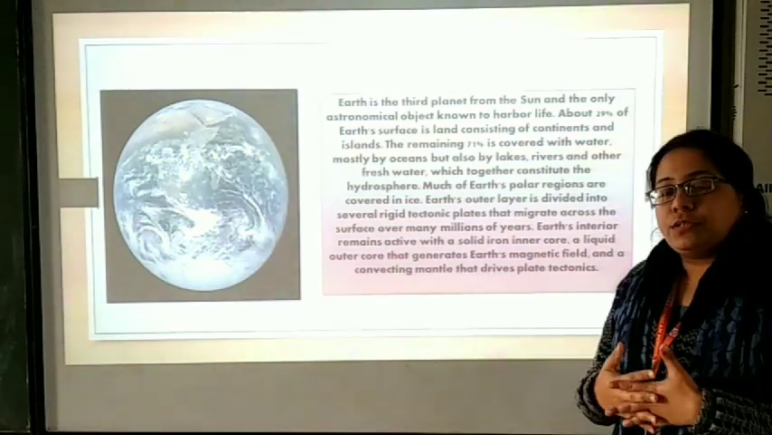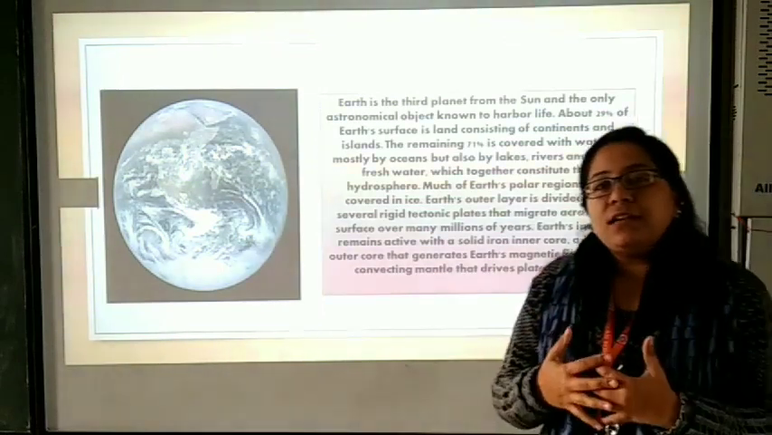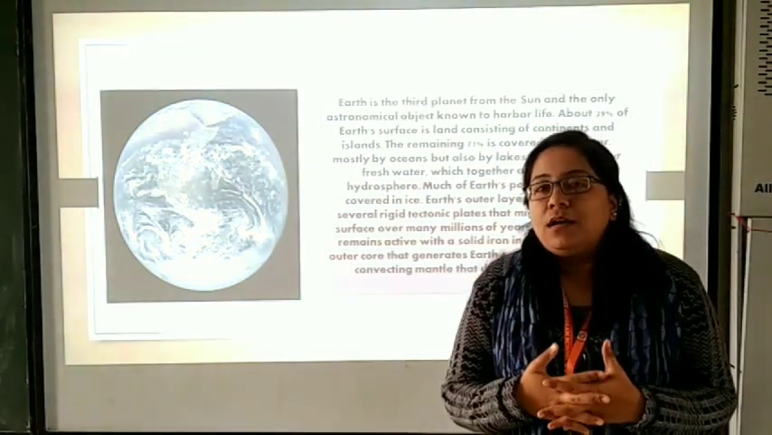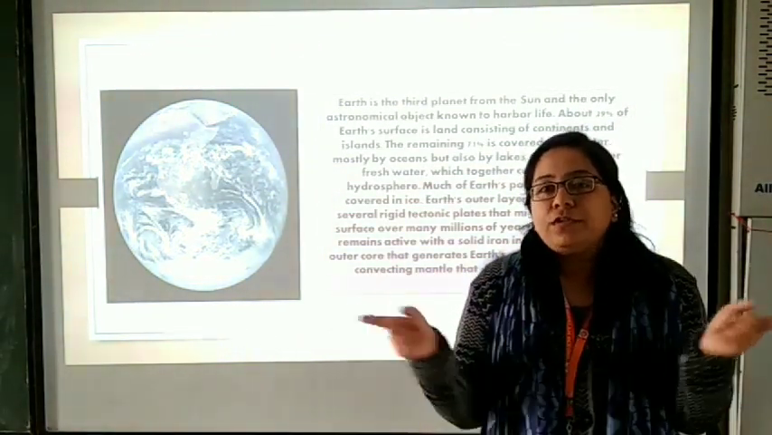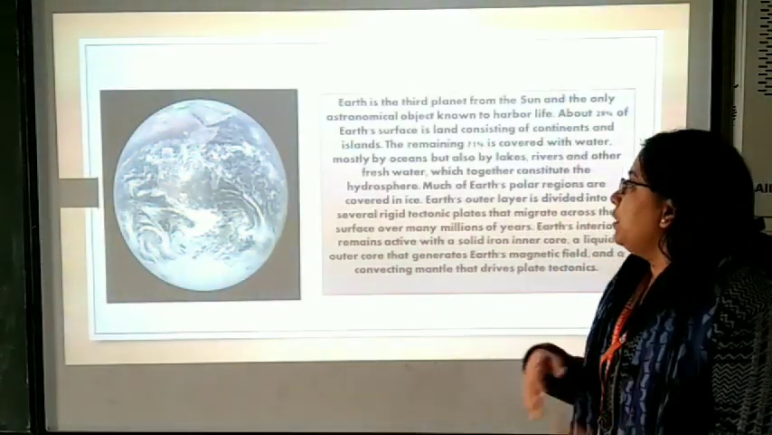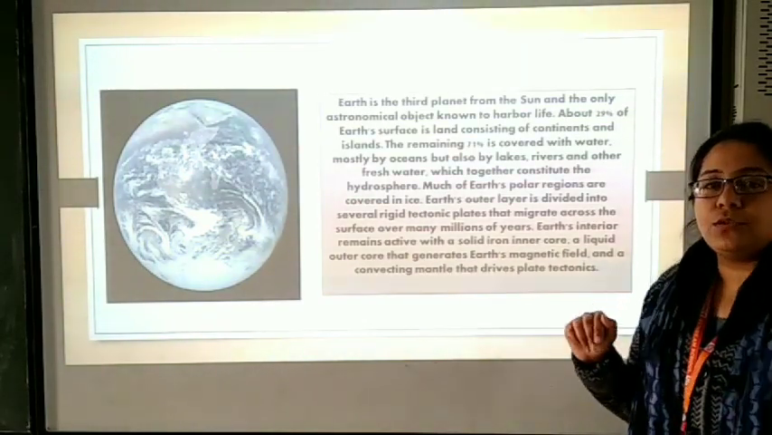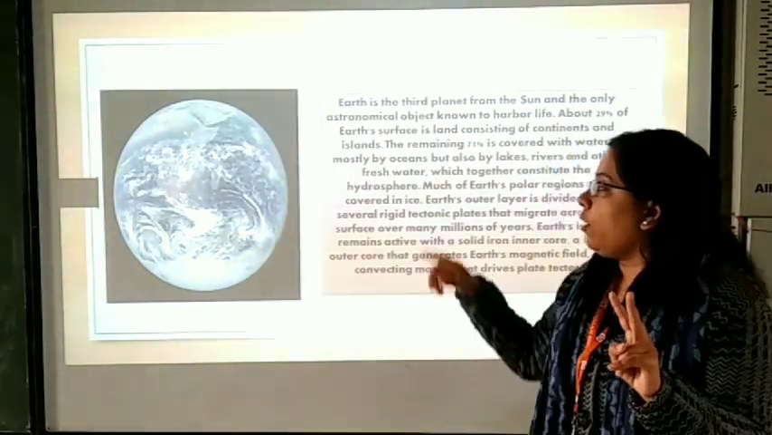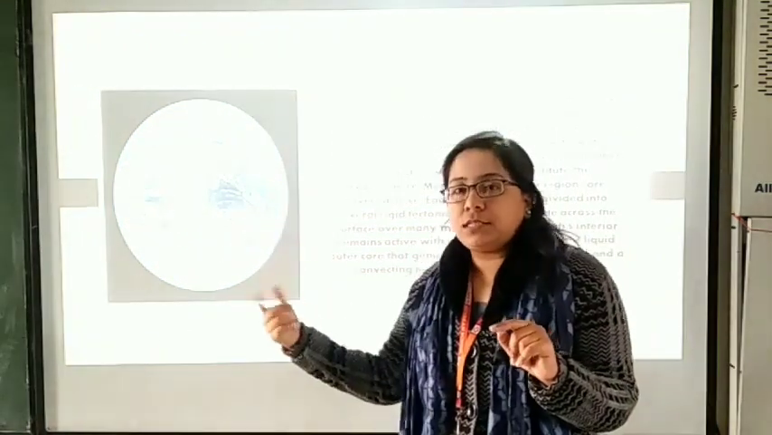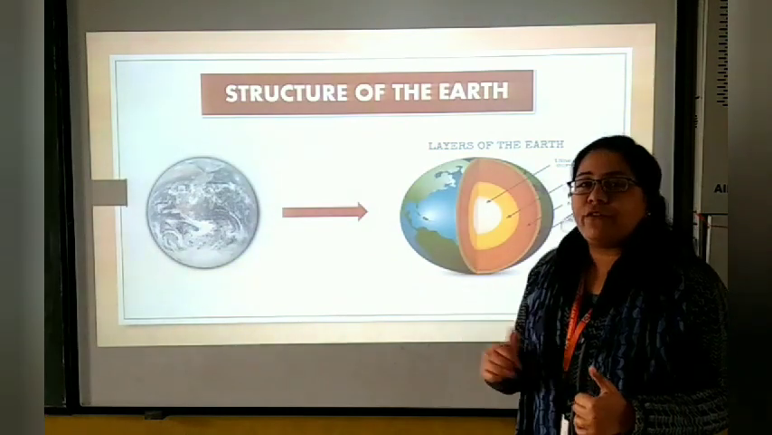together constitute our hydrosphere. So the lands make up the lithosphere, and the whole of the water bodies make up the hydrosphere. Furthermore, much of the Earth's polar regions are covered with ice. So there are two poles. On the Earth system, I will explain this in the next slide. So the next one will be the structure of the Earth.